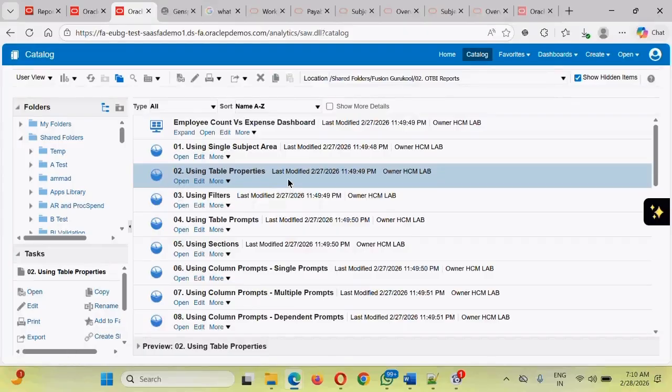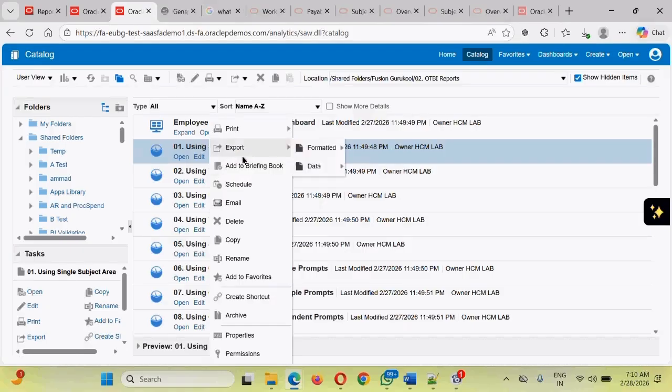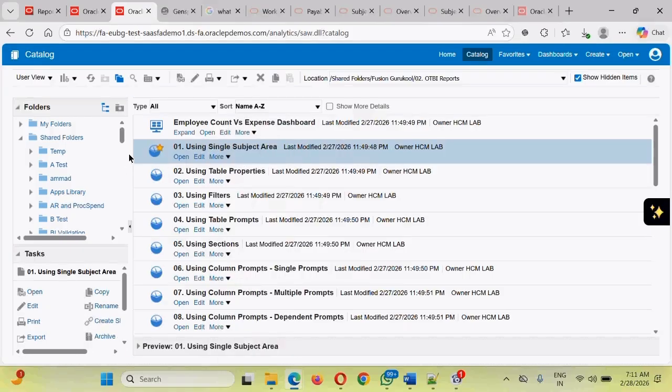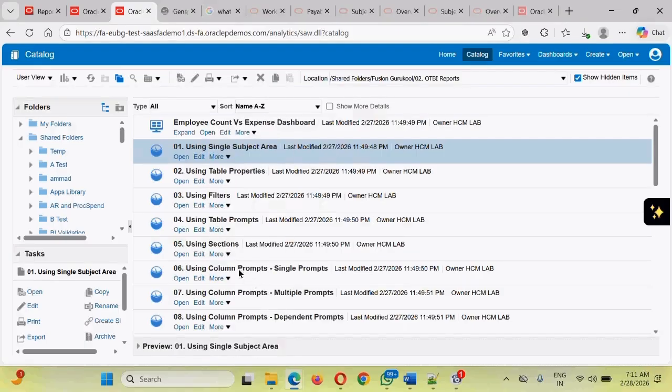Okay. Instead of that guys, you want this report to be accessible by you on a day-to-day basis. As an HR person, you are coming and regularly checking that report. So why follow that much long path? There is an alternative. Go to this particular report and add it to the favorites. Once you add it to the favorites, a star icon will come. In case you want to remove it from the favorites, click on this and remove it from the favorites. There is no limitation that you can add only 1 or 2 or 5 reports to the favorites. Any number of components which you want, you can add to the favorites.